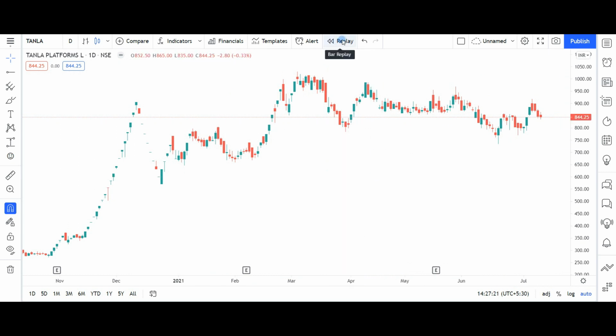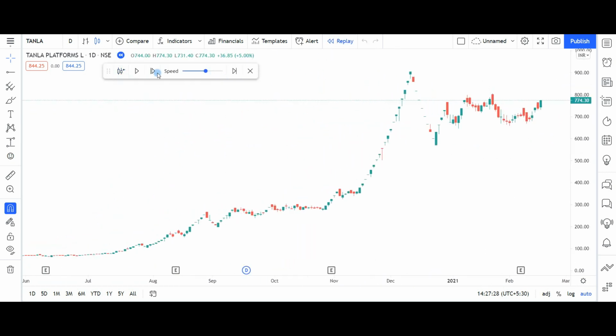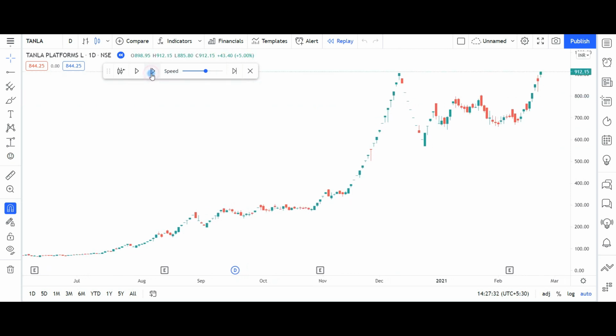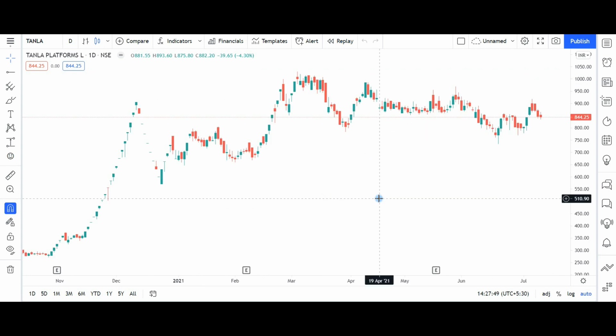And this is bar replay. With bar replay we can hide the information like this and then play the chart with one bar at a time. Yesterday I was invited to moderate one session where one particular strategy with indicators was discussed, and it was said that it is a very useful and simple strategy to be implemented. The results shown were tremendous and it was very impressive.